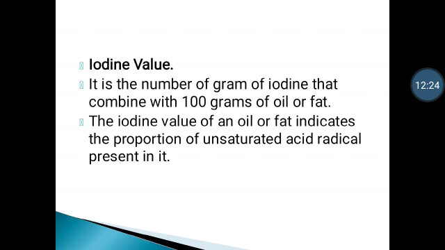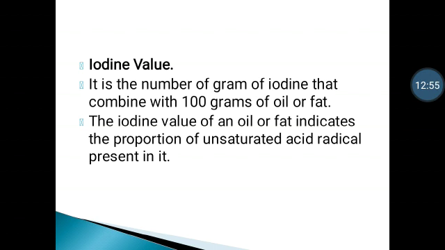If we go on adding iodine, what will happen? Wherever there are double bonds in the fatty acids, that part is absorbed by the iodine. So at one point, all these double bonds are absorbed by the iodine. Iodine value gives a measure of the degree of unsaturation. The higher the iodine value, the greater the number of carbon to carbon double bonds. Iodine value is directly proportional to the degree of unsaturation.